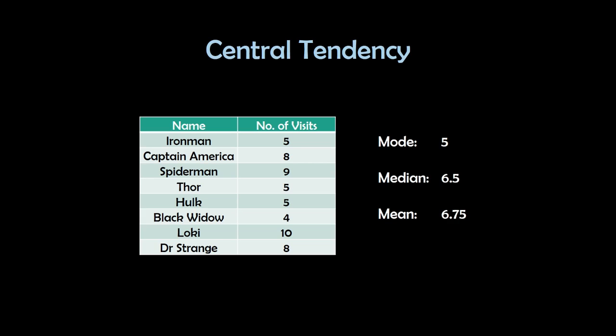So we can calculate the mode, median, and mean. Mode is the most frequently appearing number, which, as we can see here, is 5. And median is the middle number, which is 6.5, and mean is the average, you know it.